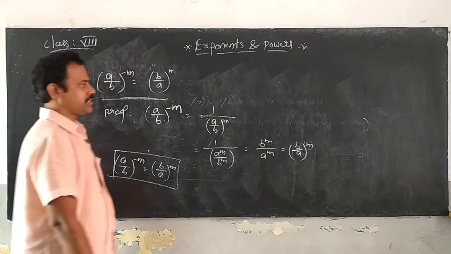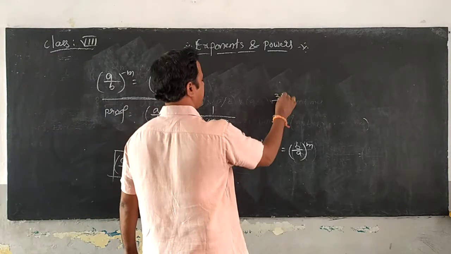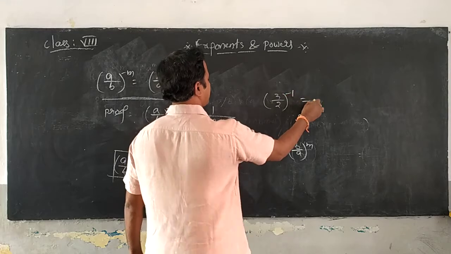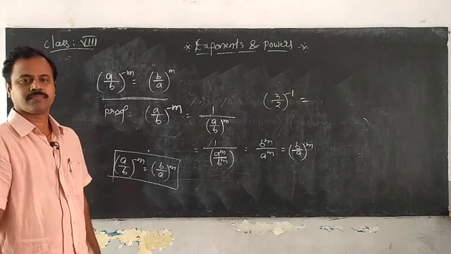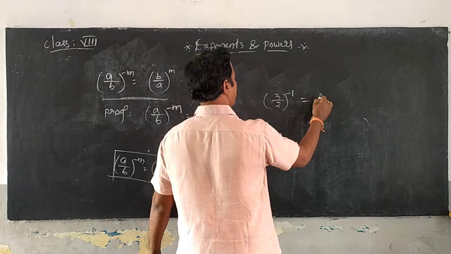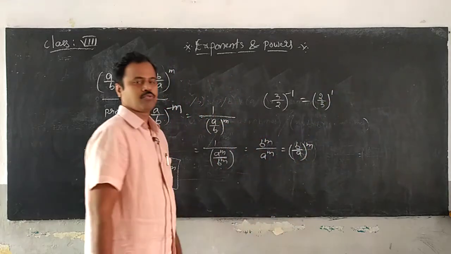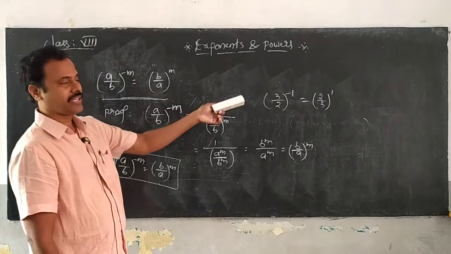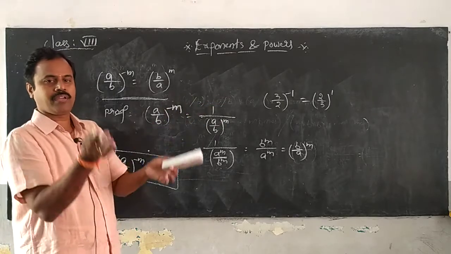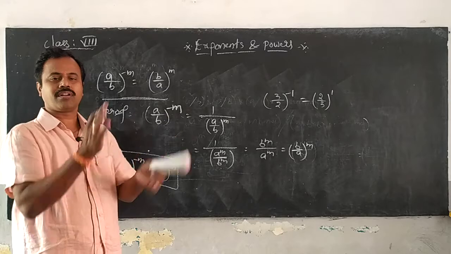Right. Now basing on this, if it is given to you 3 by 2 whole to the power of minus 1, what do you write as the answer? Excellent, Nana, excellent. 2 by 3 whole power 1, which is nothing but 2 by 3. Whenever you have a negative, the total system will be reciprocated or reversed.